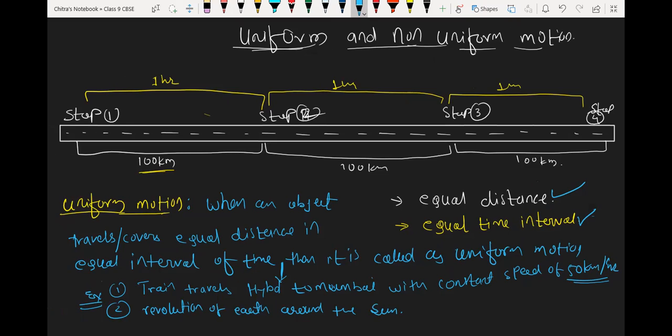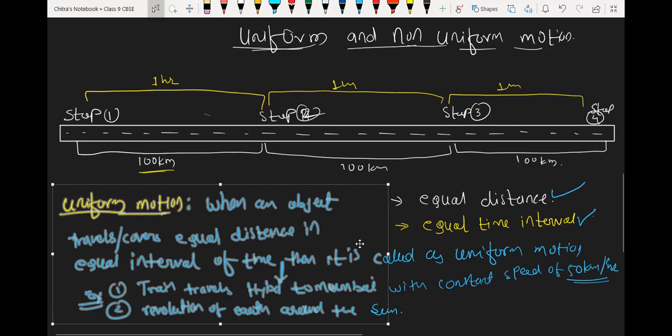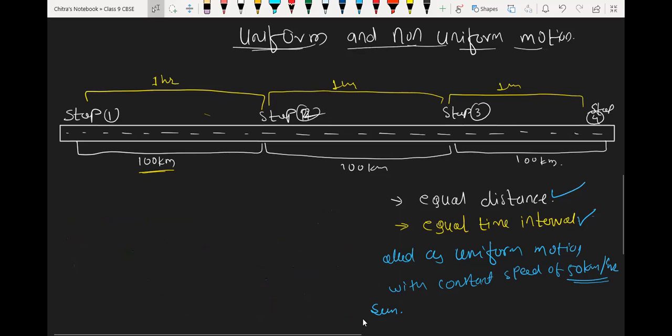So the doubt I asked you, could you tell me? Okay. First, take a screenshot for that. Now we will discuss non-uniform motion. Take a screenshot, beta, for uniform motion. Done. Yes, sir. Okay, everyone done? Done. Okay. So let me erase that extra part.